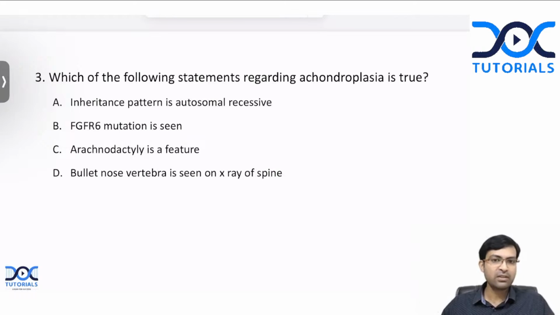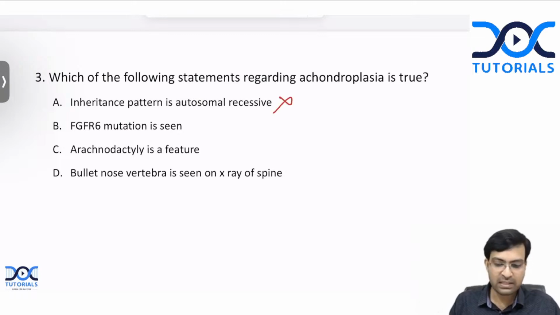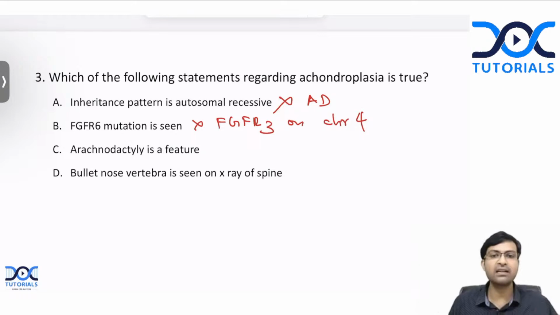So let's look at the options one by one. Okay. So inheritance pattern is autosomal recessive. Is that correct? No, this is a false statement. Inheritance pattern is autosomal dominant, isn't it? FGFR6 mutation is seen. Is that correct? No, it is FGFR3 mutation on chromosome 4. That is the mutation seen.